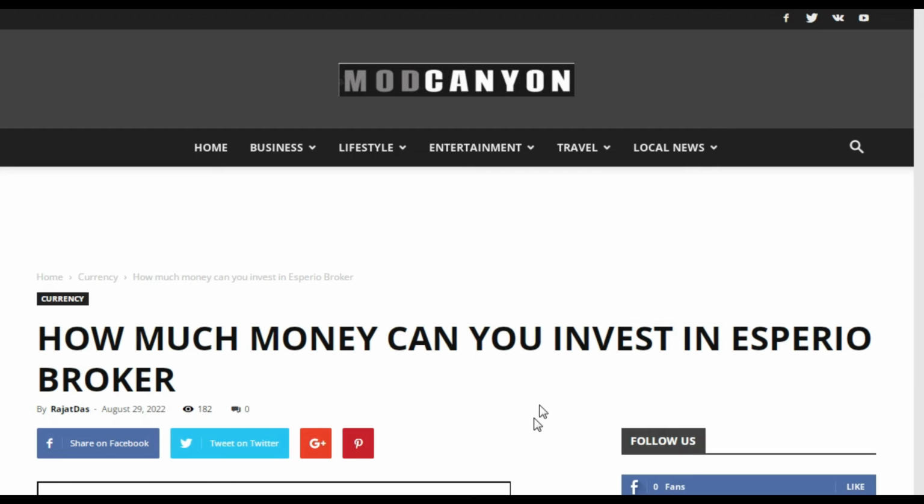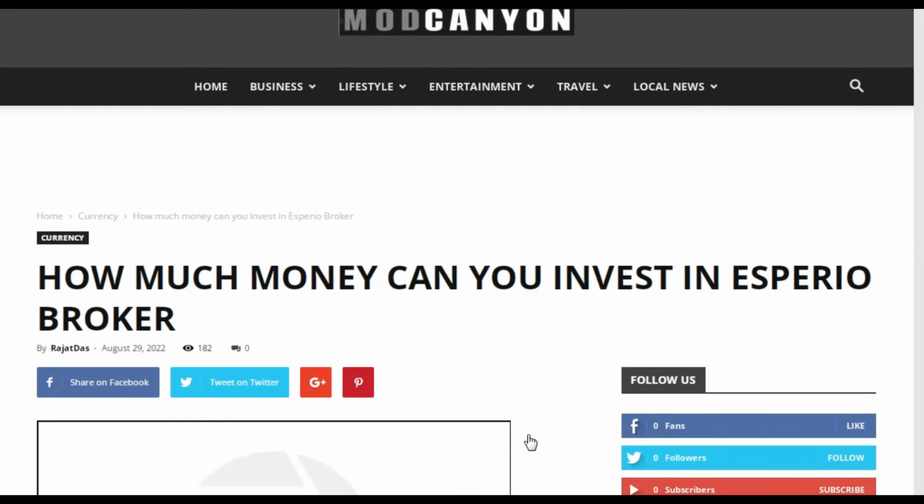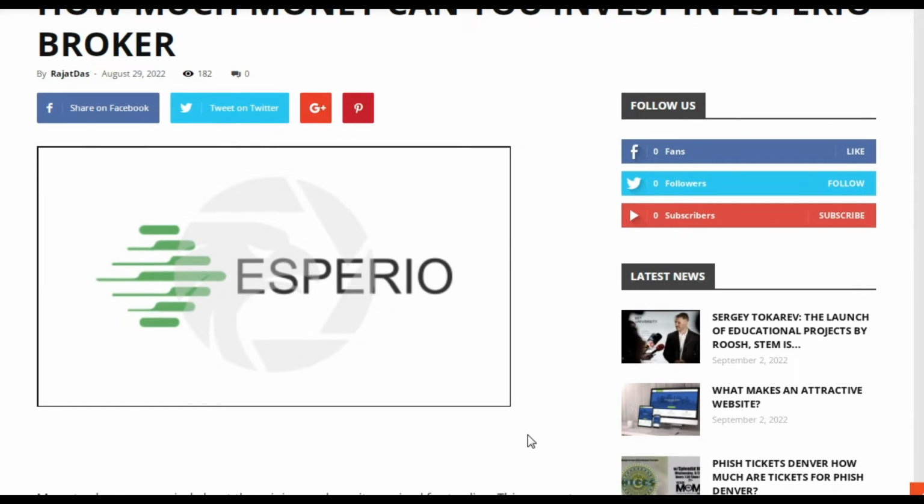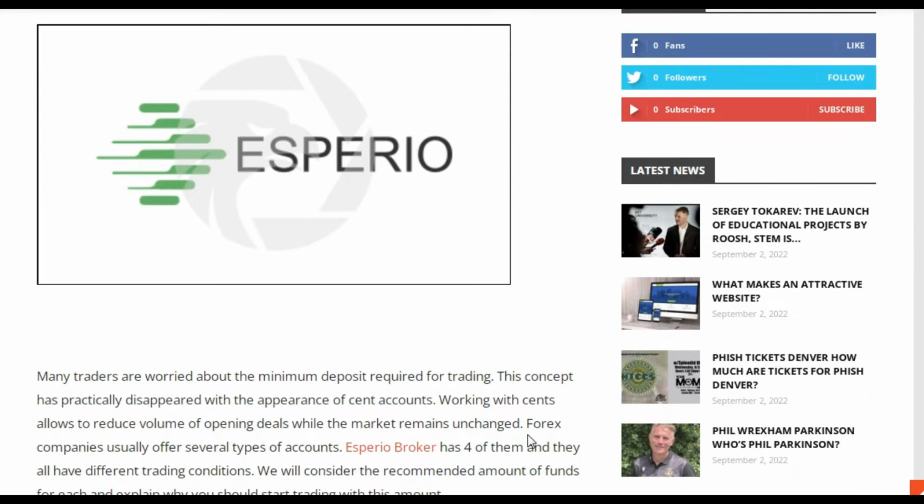How much money can you invest in Esperio broker? Many traders are worried about the minimum deposit required for trading. This concept has practically disappeared with the appearance of cent accounts. Working with cents allows you to reduce the volume of opening deals while the market remains unchanged.